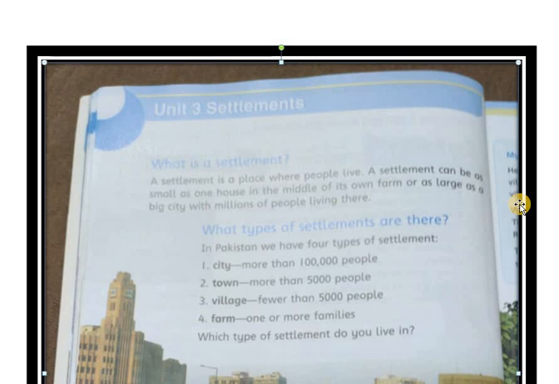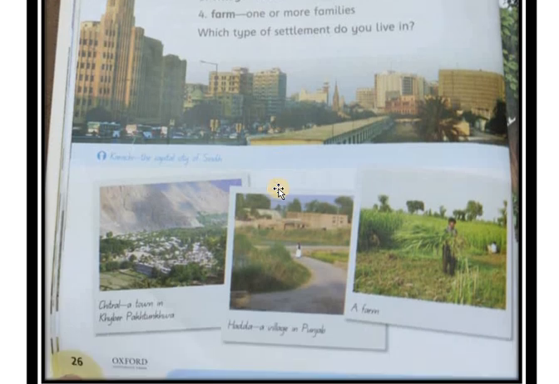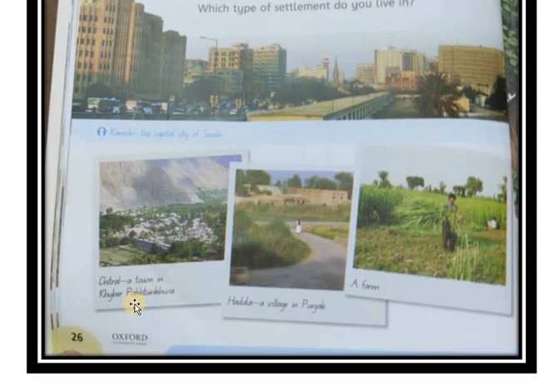Now we go ahead. This is the picture of Karachi city, the capital city of Sindh. Right? Sindh is a province. Here is Chitral, a town in Khyber Pakhtunkhwa. As you know, we have already discussed the settlement of Pakistan.